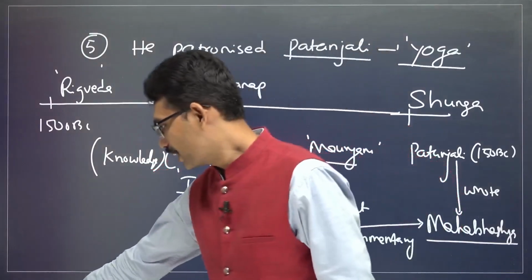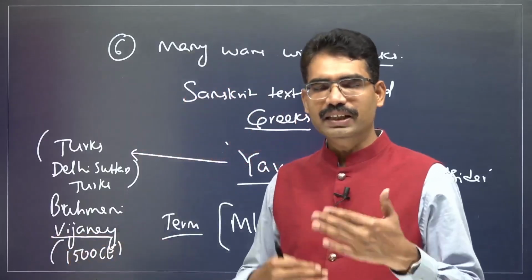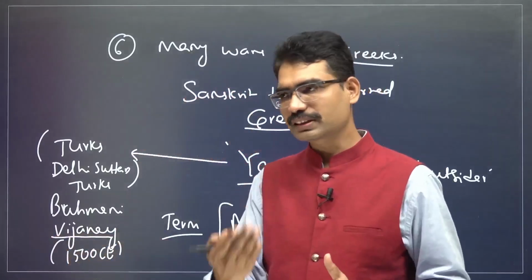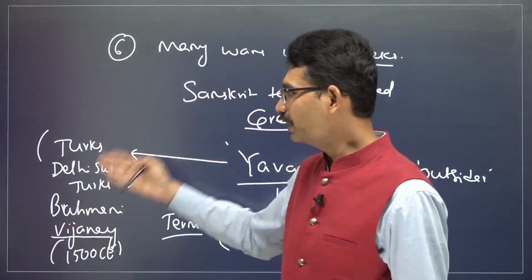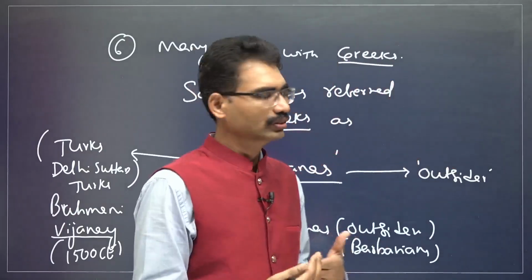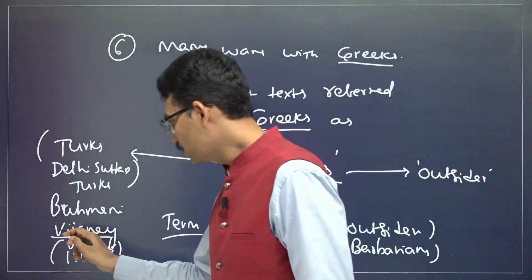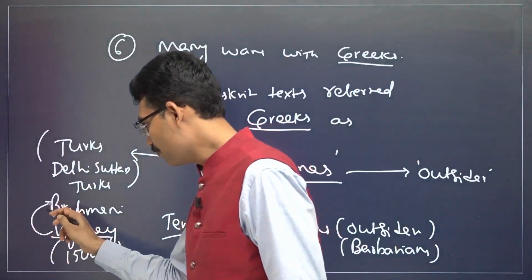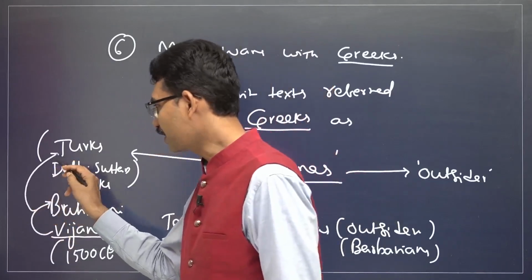In the context of Sanskrit also, Vijayanagara emperors patronized all the local languages, at the same time Sanskrit also. Now when they are referring to Sanskrit, they will read Patanjali's Mahabhashya also. When they read about Yavanas, the term they also used in the context of Bahmanis. Bahmanis means Persians and Turkish.